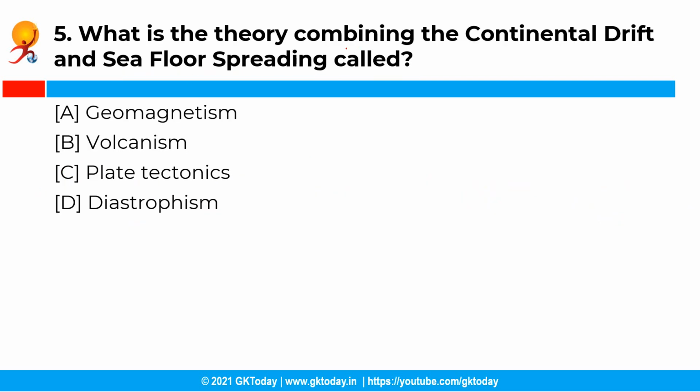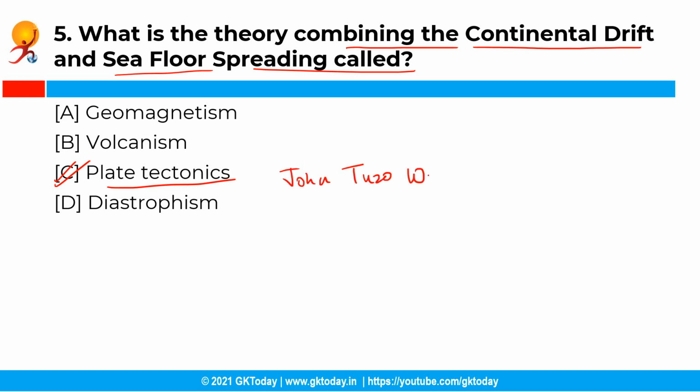Moving ahead with the next question. So what is the theory of combining the continental drift and seafloor spreading called? Now you have the following options and the correct answer is option C, that is plate tectonics. So John Tuzo Wilson combined the continental drift and seafloor spreading into plate tectonics.